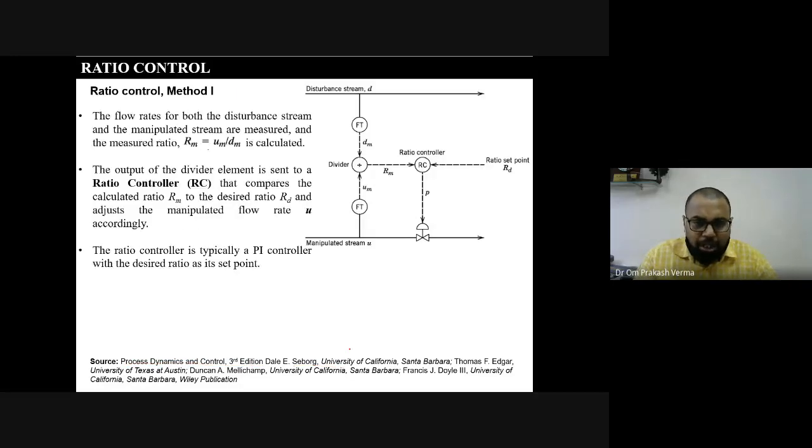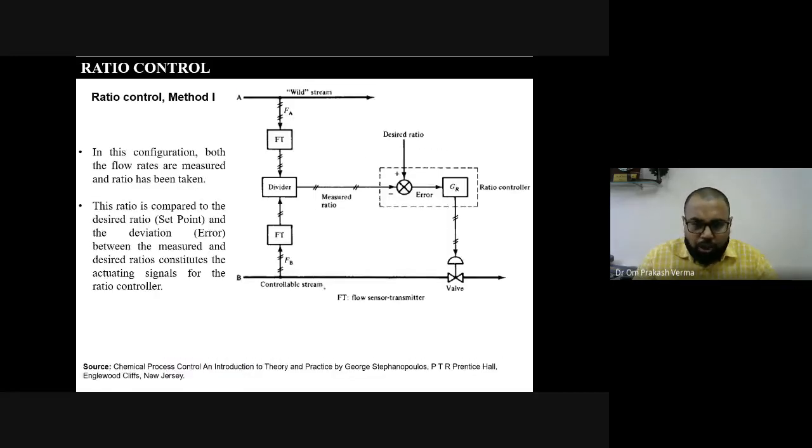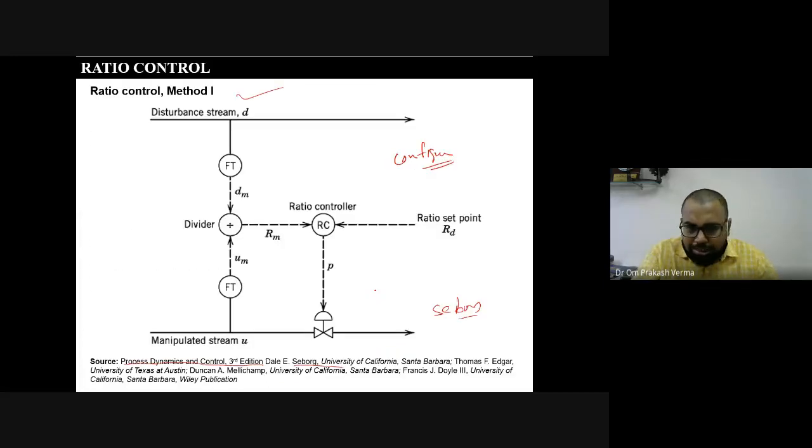The same picture is represented also here, but in a different way. And this picture is taken from Stephanopoulos, right? Chemical Process Control: An Introduction to Theory and Practice. So both are the same diagram, but they are demonstrating the things in a different way. So we are trying to understand how this is going to work, right?